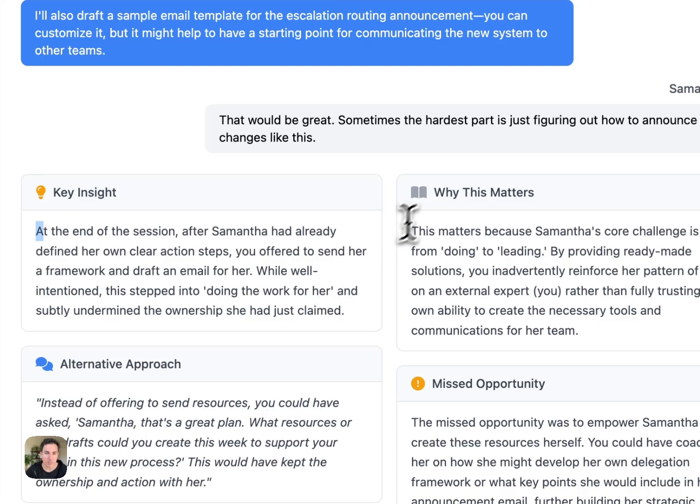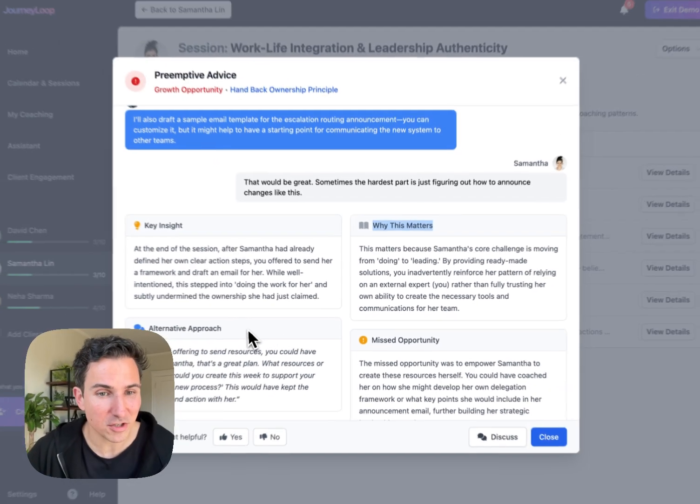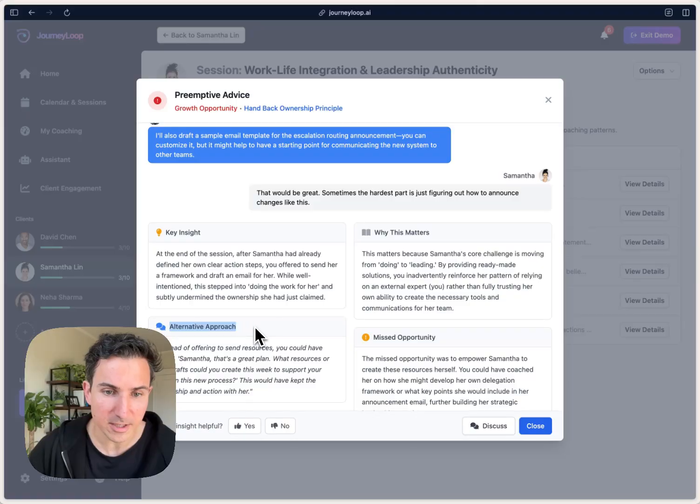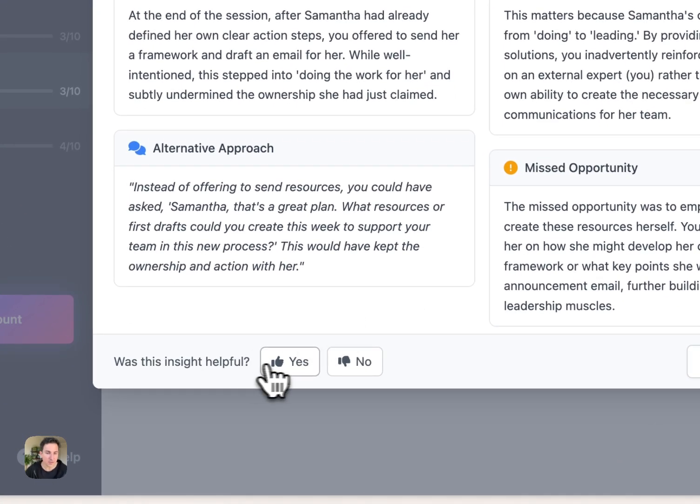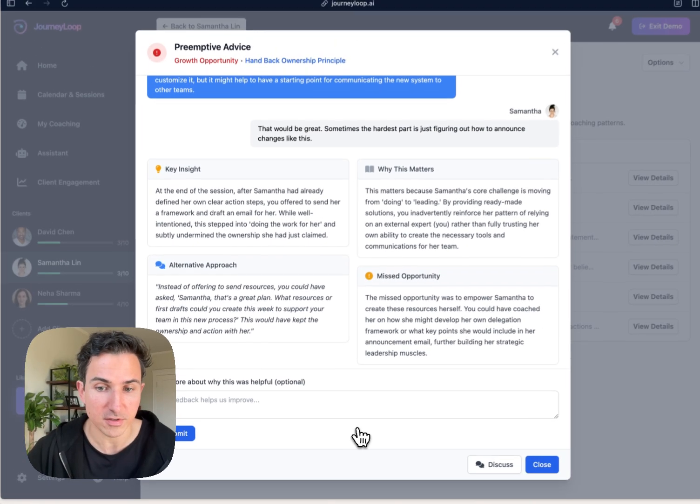Very powerful. So we also say why this matters. We give you an alternative approach of how you might have done things differently. And we don't ask you to just trust us blindly. We always give you the opportunity to hone the system in on your personal style of coaching.